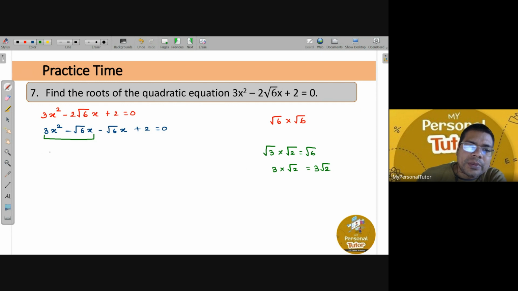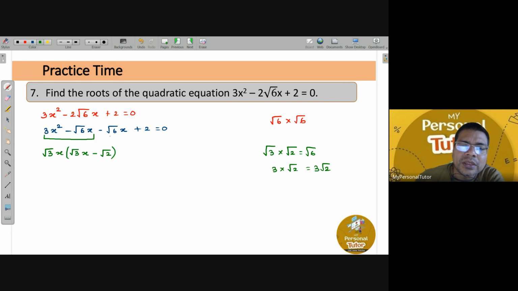So here what you can take common, root 3 you can take common, and from x square and this x you can take x as common. So root 3 from this 3 you have taken, so one of the root 3 will remain, because root 3 times root 3 is equals to 3, and from x square one of the x you have taken common, so one of the x will remain, and then minus from root 6, root 3 you have taken common, so root 2 will be there, and x you have already taken outside, so nothing will remain.